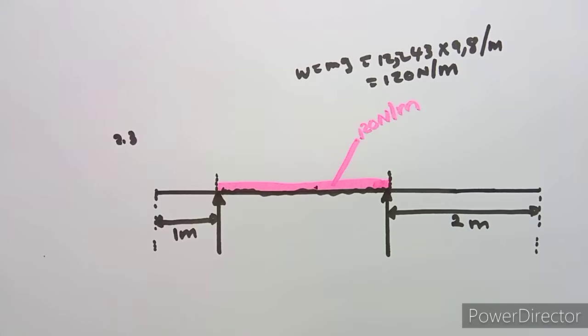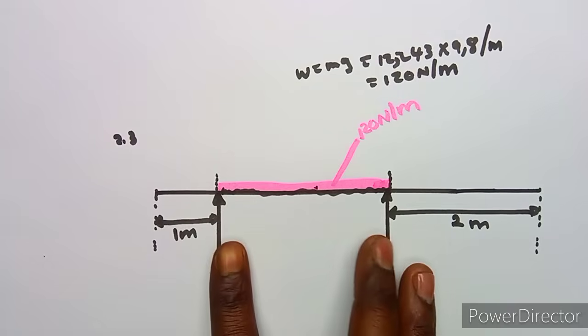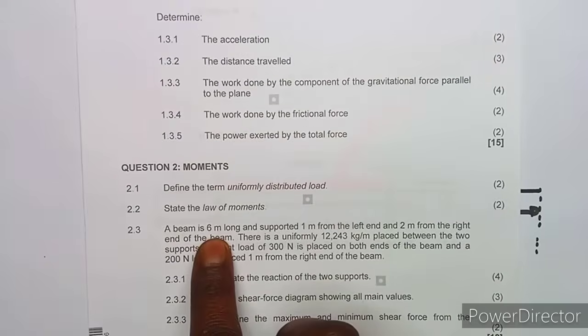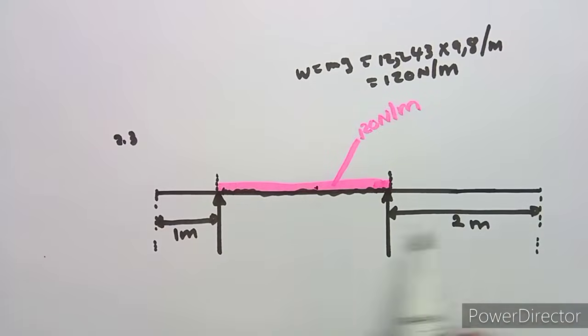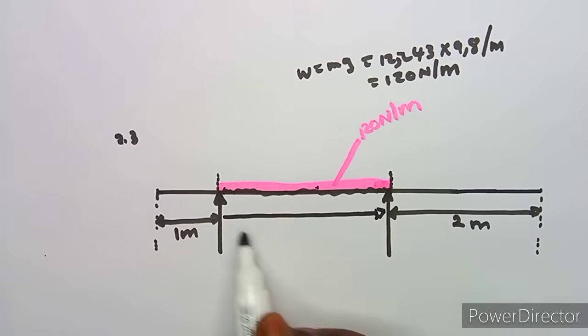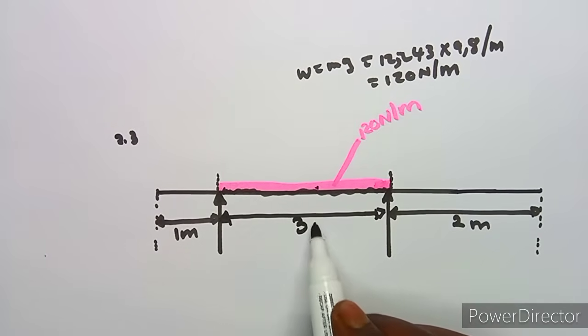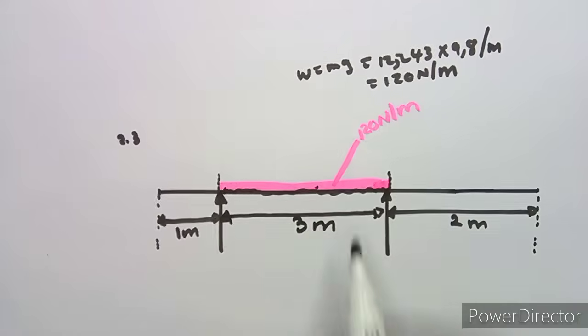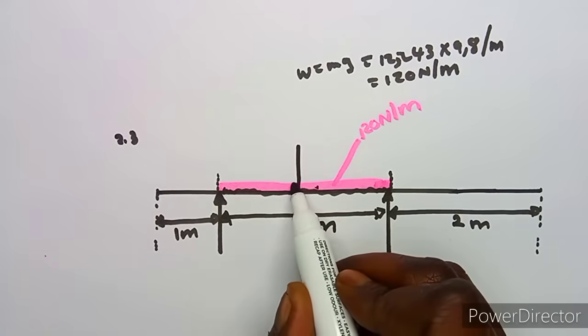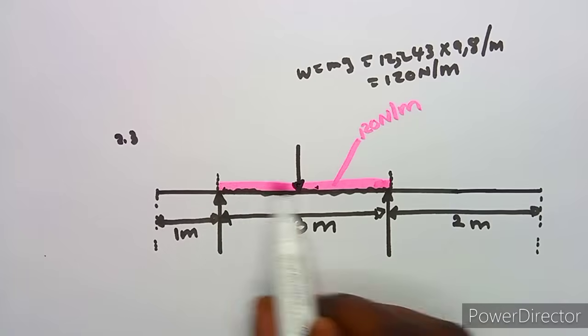All right. So remember we are given that this beam is 6 meters long. Here we have used 2 meters and 1 meter, so 2 plus 1, that's 3. Which means in between here we are left with 3 meters. We can put it this way just for calculation reasons, but the diagram is not supposed to be there.